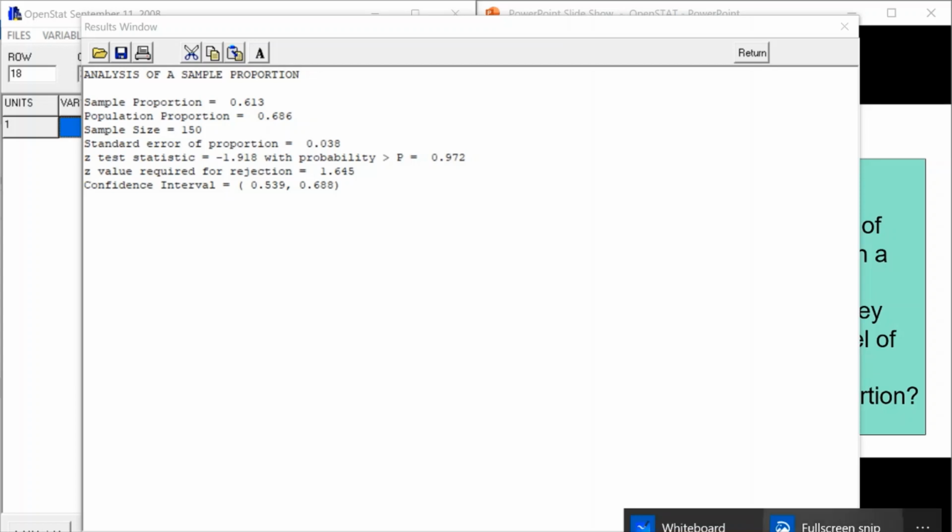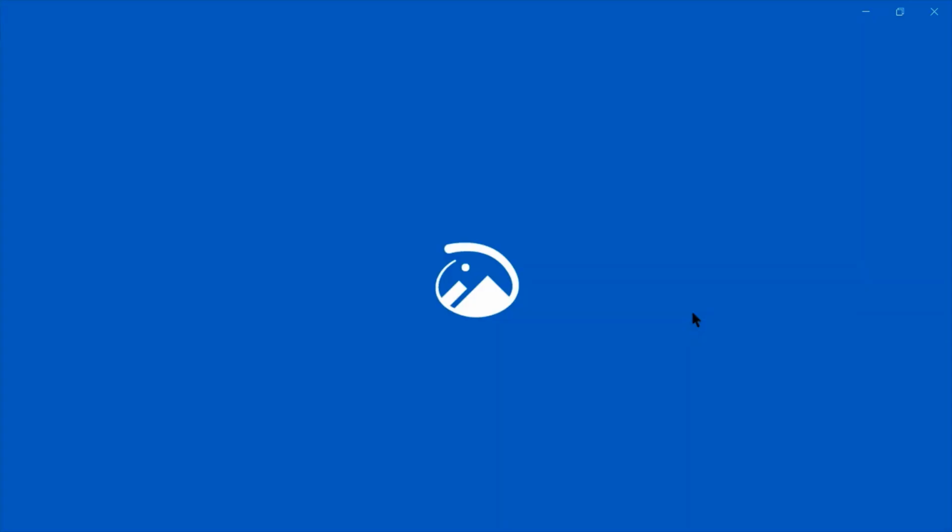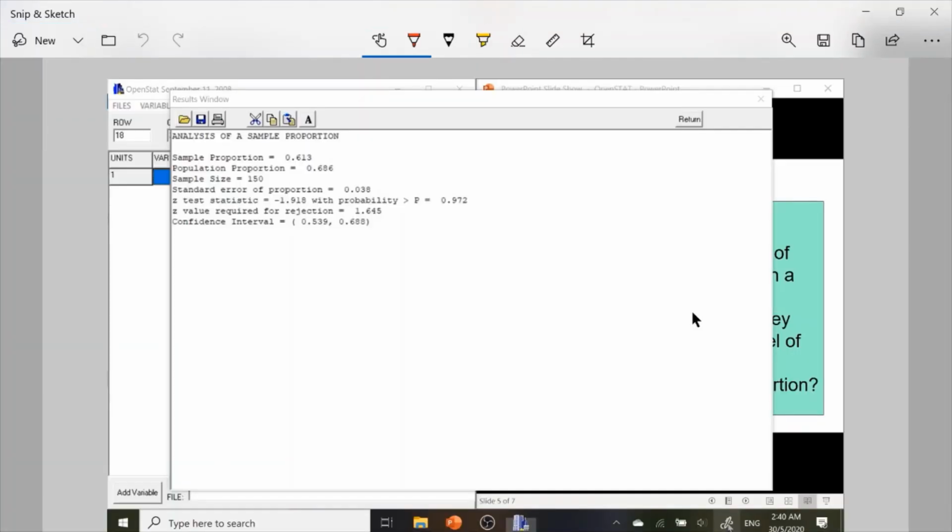In order to use the result, the null hypothesis is the proportion equals 0.686 against the alternative, is not equal to 0.686.